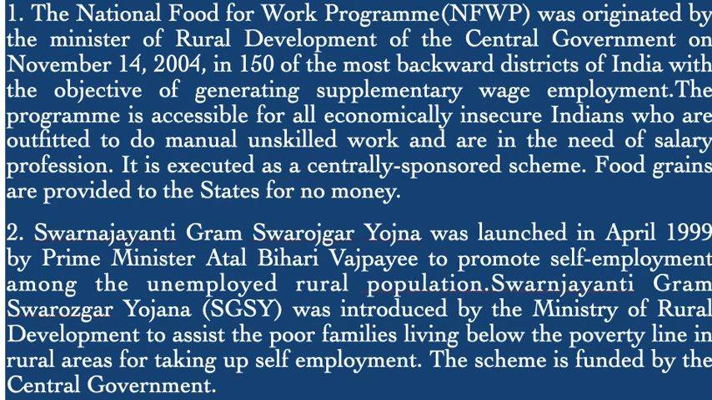Swarna Jayanti Gram Swarozgar Yojana was launched in April 1999 by Prime Minister Atal Bihari Vajpayee to promote self-employment among the unemployed rural population. Swarna Jayanti Gram Swarozgar Yojana was introduced by the Ministry of Rural Development to assist the poor families living below the poverty line in rural areas in taking up self-employment. The scheme is funded by the central government.